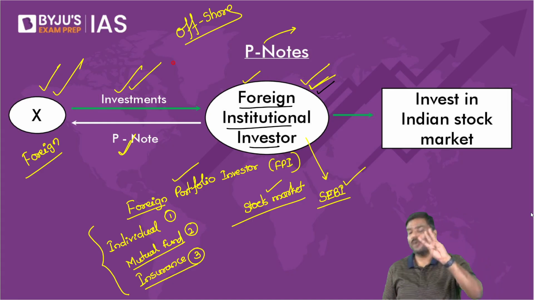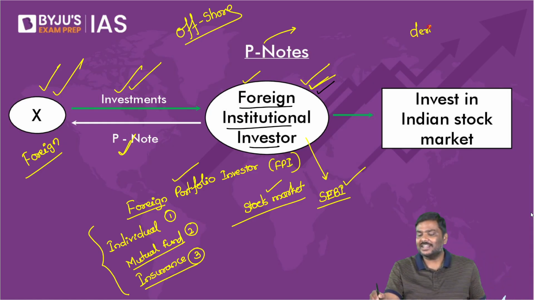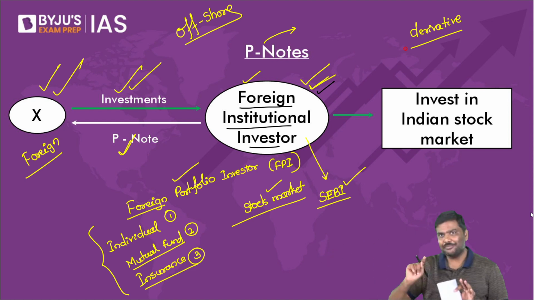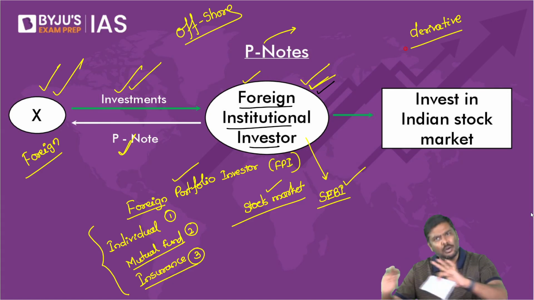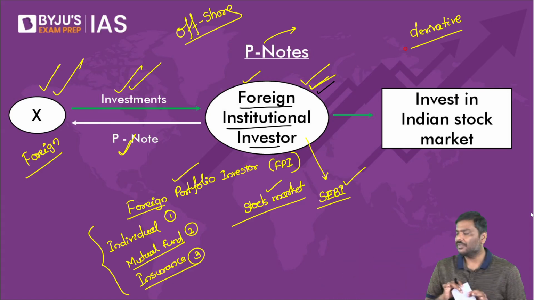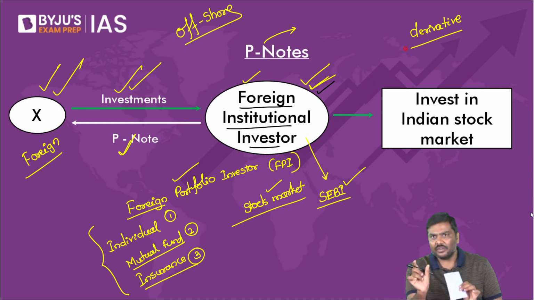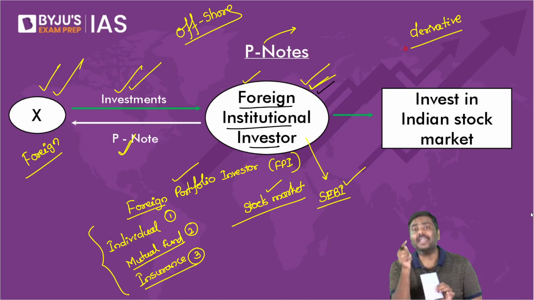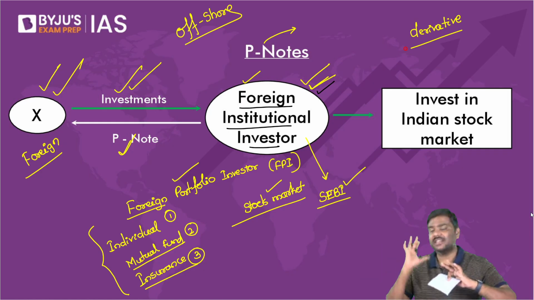Point number two. Point number three. There is a term called derivative. Now, very simple concept. Do not complicate it. Do not enter into the derivative market. There is a very large market within India's financial market called the derivative market. Very complicated. Do not enter into all of it. What is a derivative? Let me give it to you in a very simple way. Derivatives are those instruments which derive their value from an underlying asset.